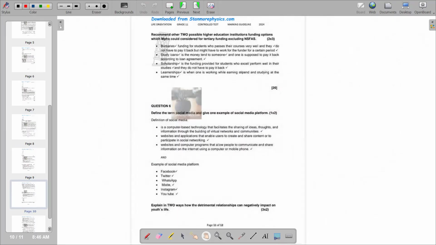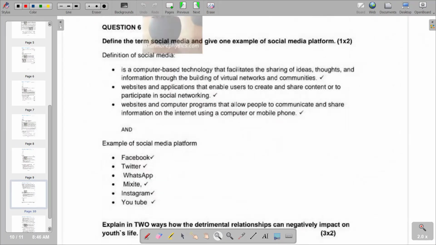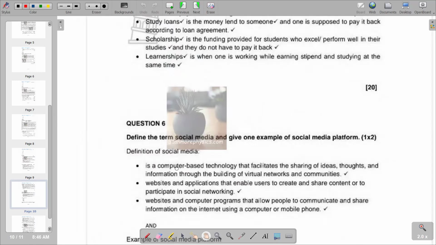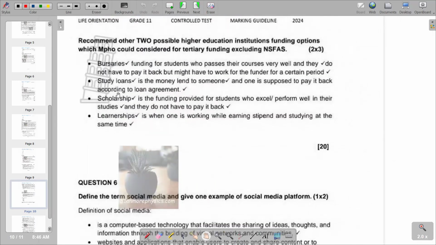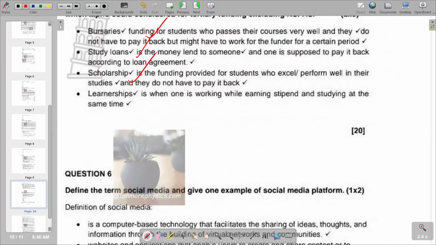You would see that we have that also in the other section, whereby we are saying Mufo could consider bursaries, that is funding for students who pass their courses very well and do not have to pay it back, but might have to work for the funder for a certain period. It might be bursaries or study loans or also scholarships. So these are some of the options that can be considered by Mufo. This is what we have in terms of our question 5.